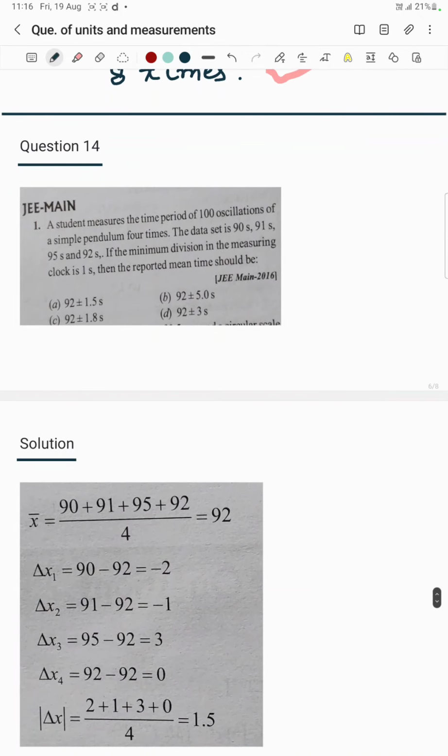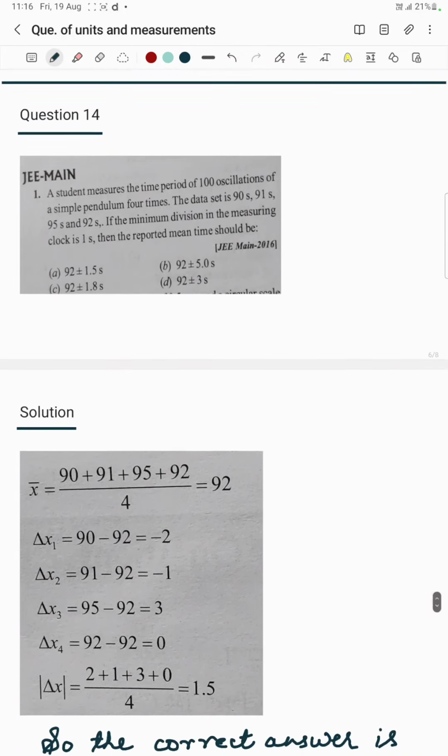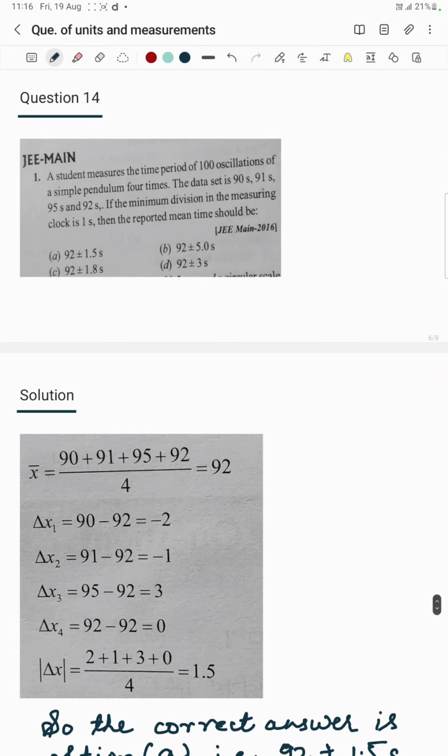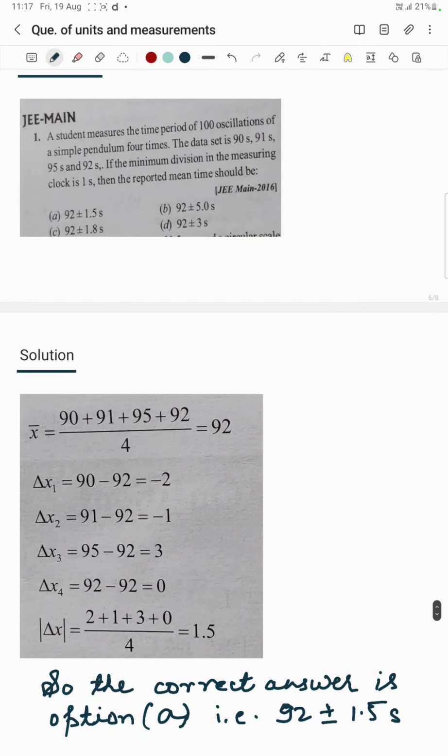We know that to represent a quantity with error, we have to write the average value plus or minus the absolute error, which is the average of the errors. So here, the average of the measured values: 90, 91, 95, 92 divided by 4 is equal to 92.